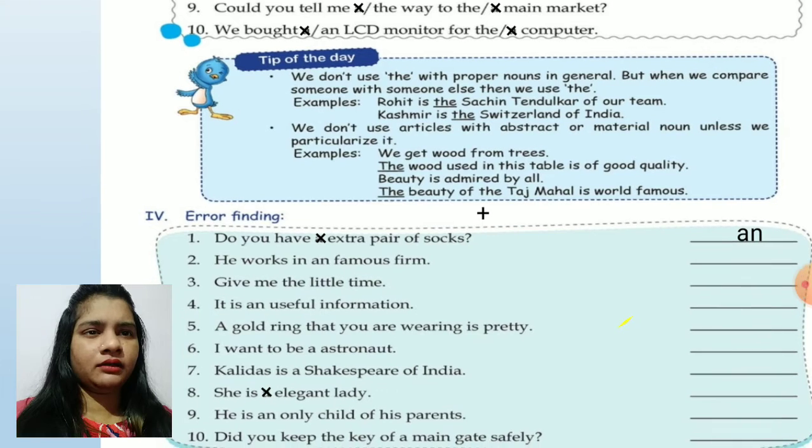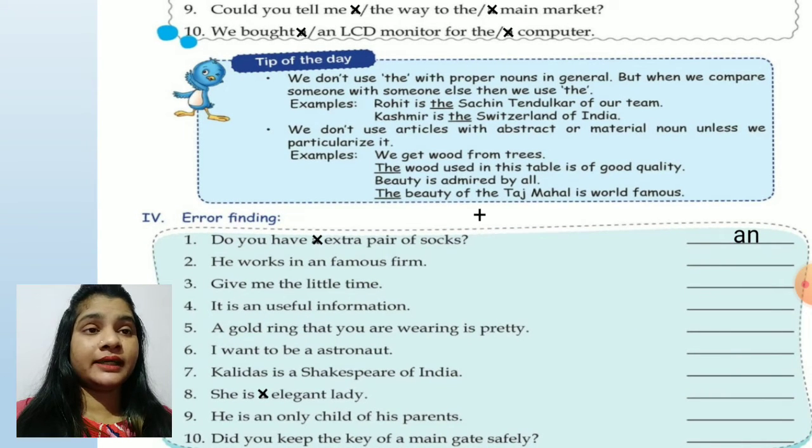Rohit is a boy who plays cricket so well that he is known as the Sachin Tendulkar of our team. So we have used the here. Kashmir is the Switzerland of India. Kashmir is so beautiful, it looks like Switzerland. So we have written, yes, Kashmir is the Switzerland of India.